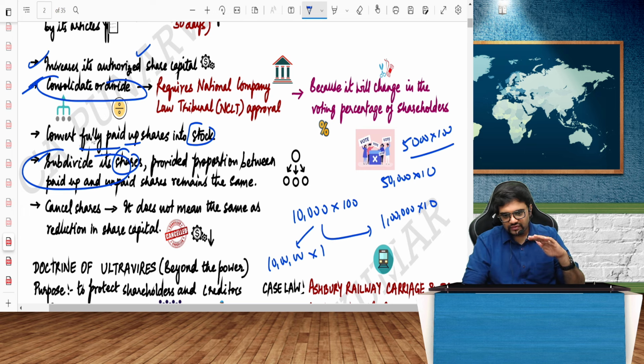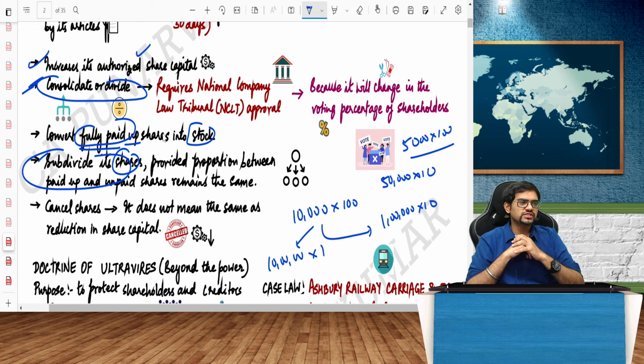Second, one more thing. Convert fully paid up shares into stock. What do you mean by that? Fully paid up shares into stock. The stock is a collection of shares, my dear friends. Can I sell shares in fractions? No, I cannot sell 0.1% of the share. I cannot sell 0.5% of the share, not possible. But in this particular thing, what do you say? In